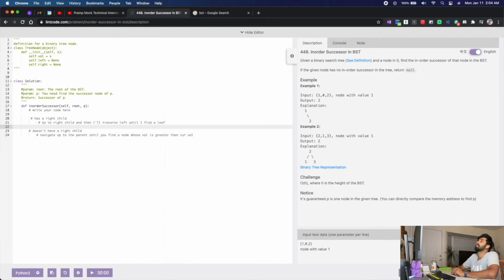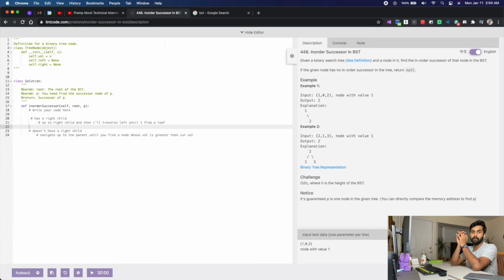If I have a node in the left subtree, is there a possibility that I have a successor in the right subtree? No, because if that is the case, then I'll have to go through the root element in the middle. So yeah, this holds good. I think we have our action plan ready. Let's jump into the code section and start writing.